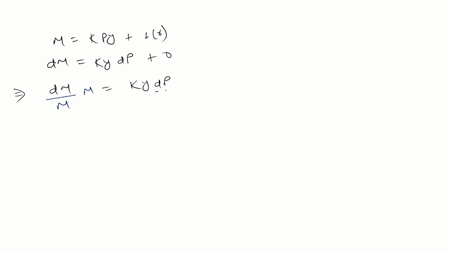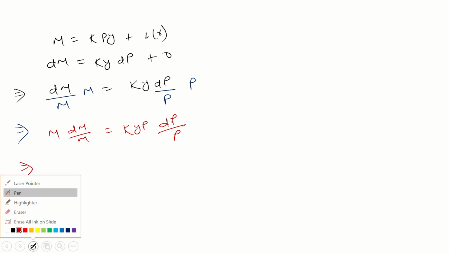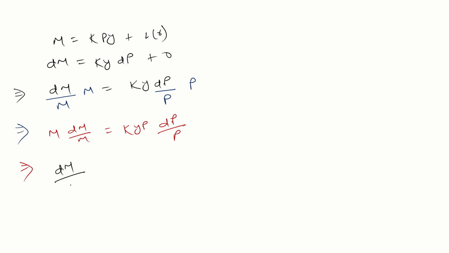Divide by M and multiply by M. Similarly, divide by P and multiply by P. So can I write this? dM by M is equal to KYP dP by P. So dM by M is equal to KYP divided by M, times dP by P.